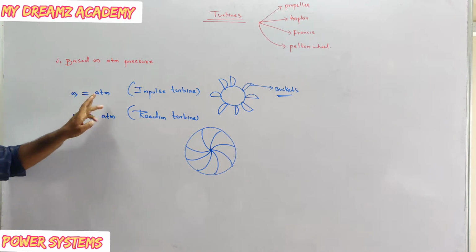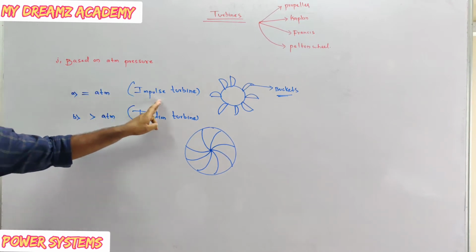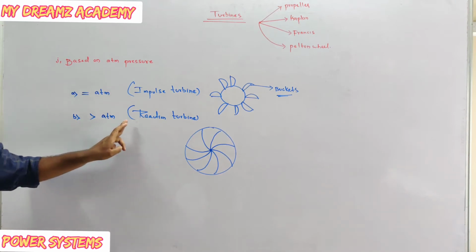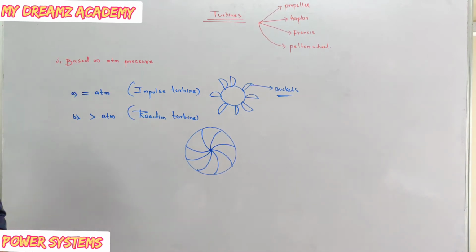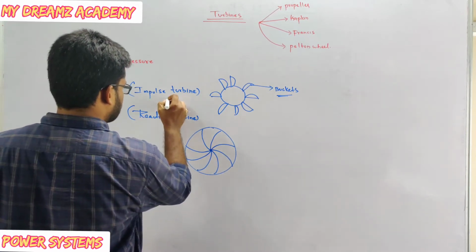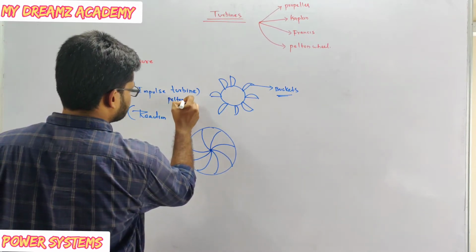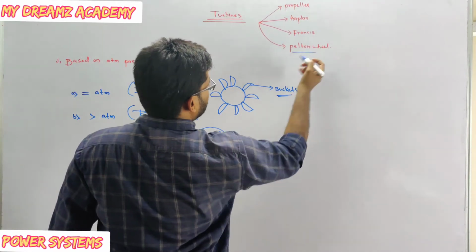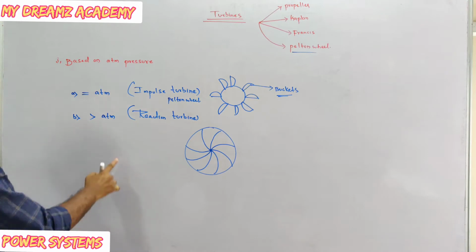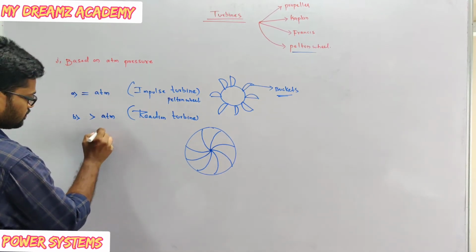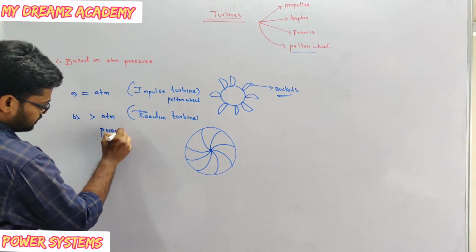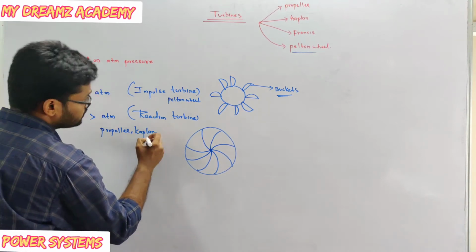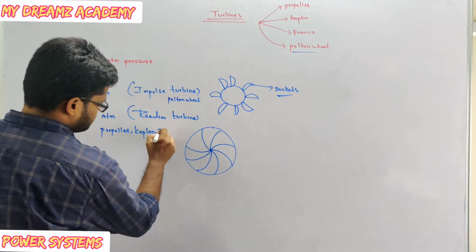If it is equal to atmospheric pressure, then that is called an impulse turbine. Then if it is greater than atmospheric pressure, then that is called a reaction turbine. The example of this one is Pelton wheel. And the examples for this one are propeller, Kaplan and Francis.